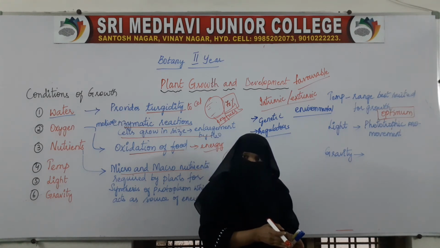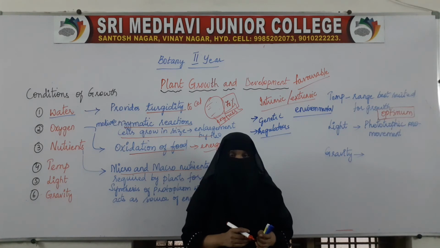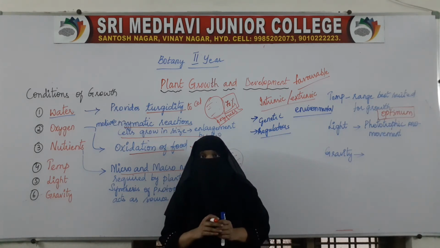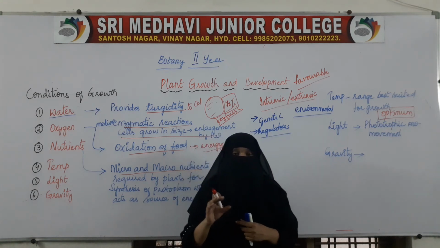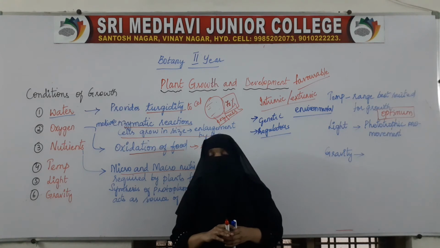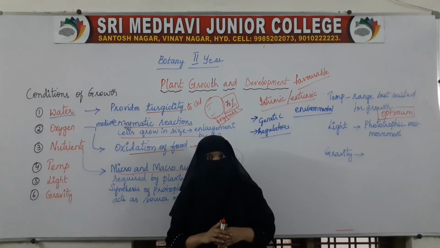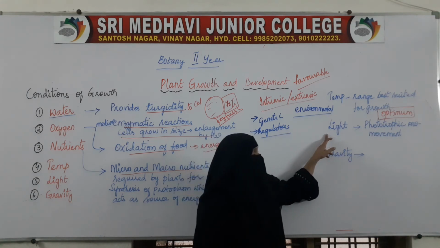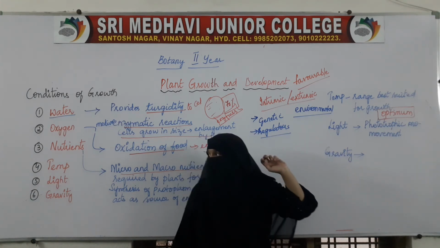At very less temperature also, growth will not be taking place properly. At very high temperature also, growth will be affected. So, for the proper growth of the plant, optimum temperature should be present. So, optimum temperature is also one important factor. Apart from that, another factor is light.